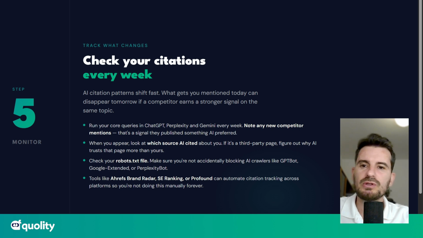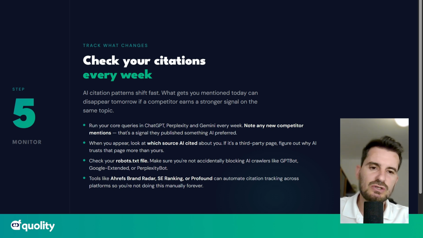And then check your robots text file. Make sure you're not accidentally blocking AI crawlers. And tools can automate citation tracking across platforms, so you're not doing this manually forever.